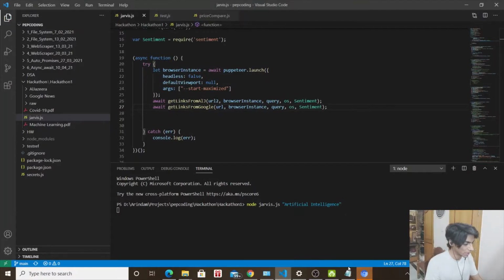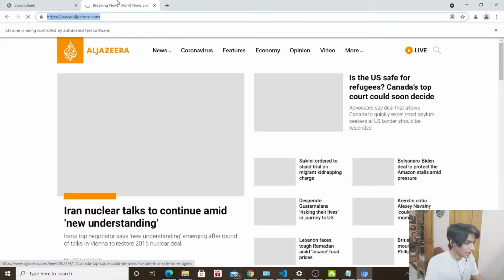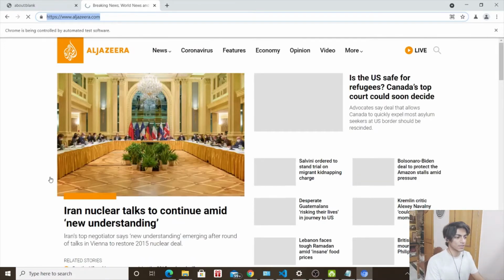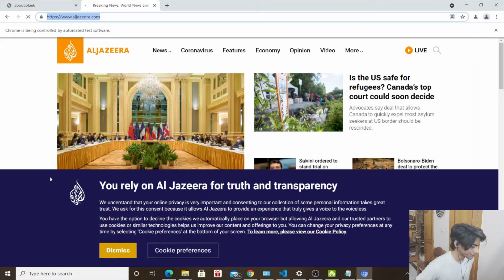And while it does, let's give it a moment. So as you can see, a new tab has been opened already, and Al Jazeera is on. Yes, we do rely on Al Jazeera for truth and transparency. That's why I'm here. But will Al Jazeera fail me today? That is the question.